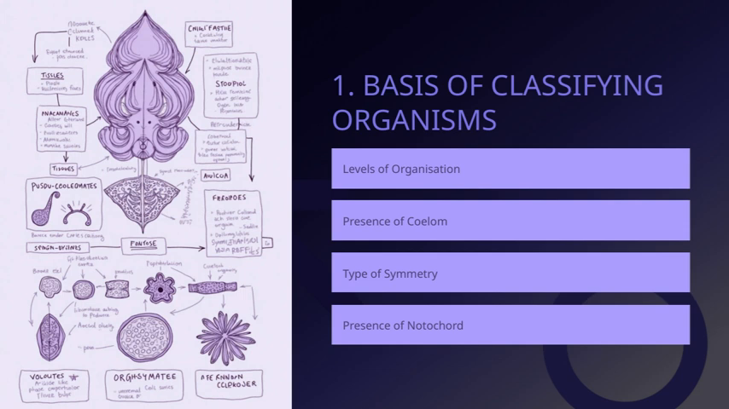All these features, notochord, symmetry, coelom, and levels of organization, are fundamental in how we classify different organisms. They help us understand their structure, function, and evolutionary relationships, which is a core part of understanding biodiversity and the diversity of life on Earth.